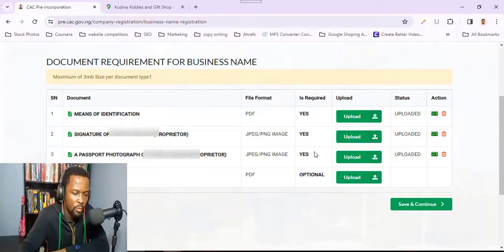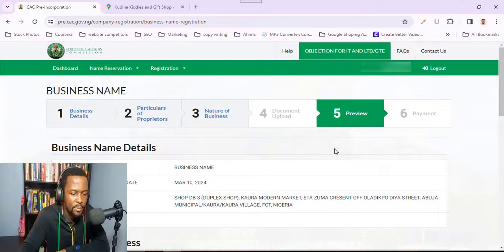Okay guys, I'm done with uploading, and you can see the status here now is showing uploaded. Just by the side here, this is a preview. If you want to see what you have uploaded, you can click on this, and it's going to open up the document for you to be sure it's the right document. The next thing I'm going to do is to click save and continue, so that I'll move to the next step. The next step is the preview step.